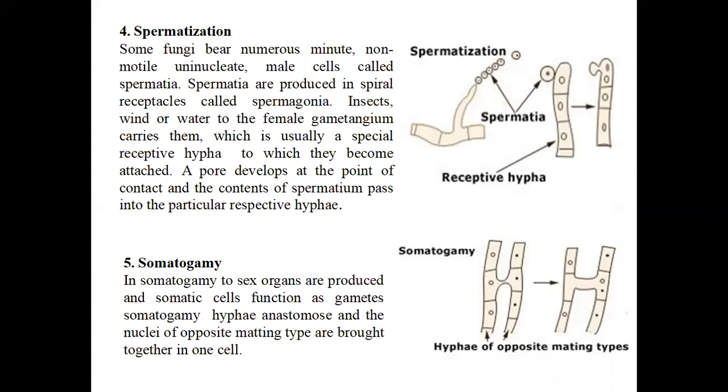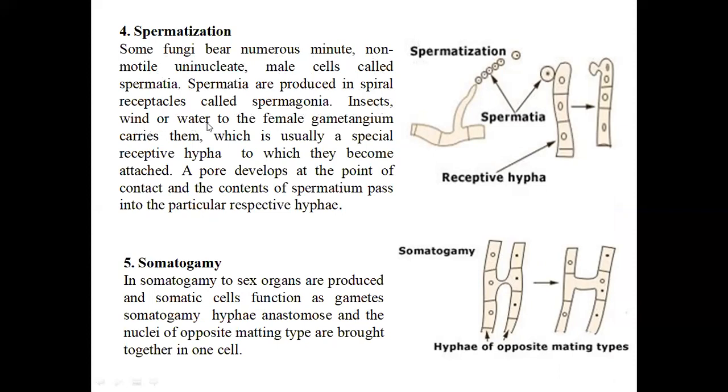The fourth method of sexual reproduction is known as spermatization. Some fungi bear numerous minute non-motile uninucleate male cells called spermatia. Spermatia are produced in flask-shaped receptacles called spermagonia.